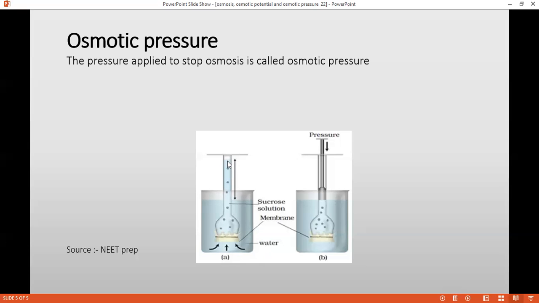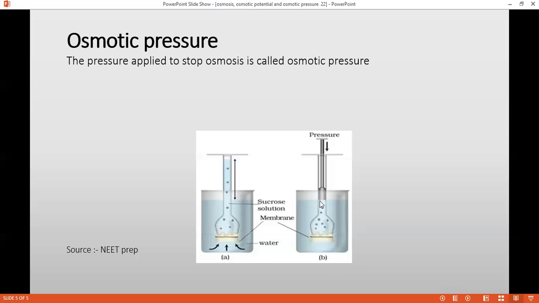So as a result, what will happen? If the water moves from this beaker into the funnel, the level of water will rise in the funnel. But here I'm applying some pressure to stop that osmosis. Due to osmosis, the water is moving, right? The solvent molecule, the water, which is the universal solvent. If I'm applying some pressure to stop it, that is called what? That is called osmotic pressure.